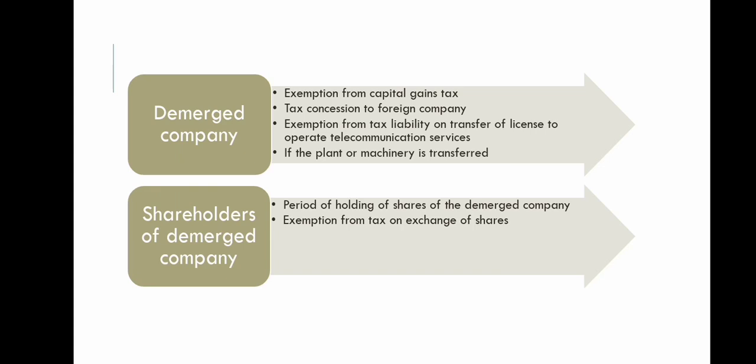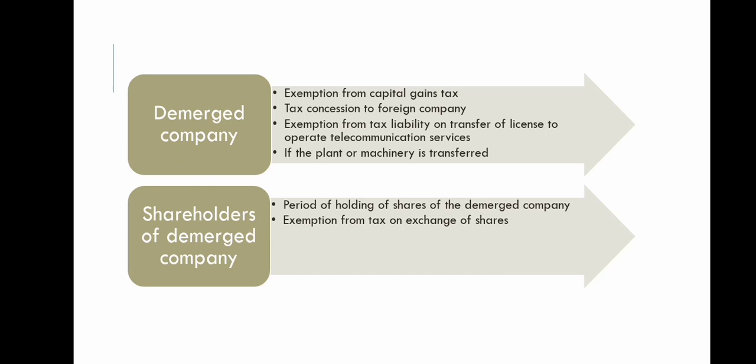The demerged company gets exemption from capital gains tax if any capital asset has been transferred from the demerged company to the resulting company. Here again, there is tax concession to foreign companies. If the resulting company is a foreign company and the demerged company is an Indian company, the capital gains tax and any other taxes regarding the transfer will be exempted for the demerged company. So they get tax concession to foreign companies.